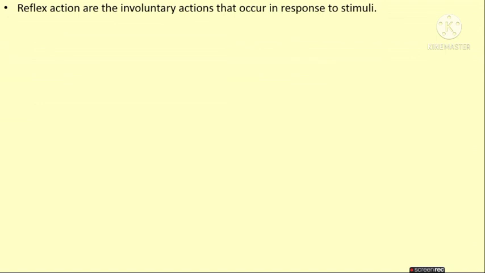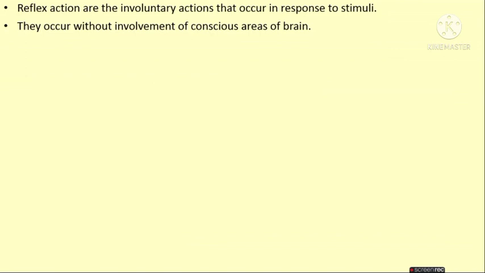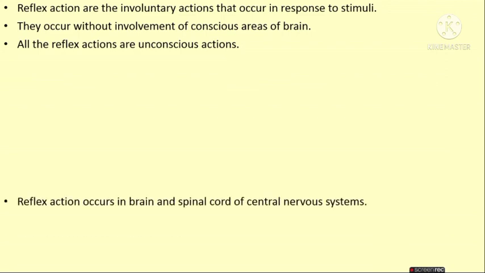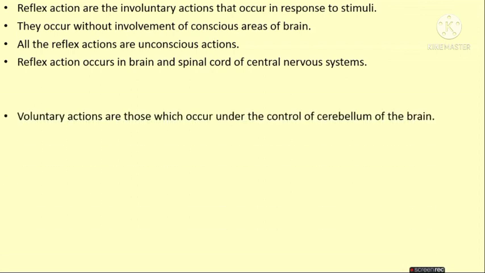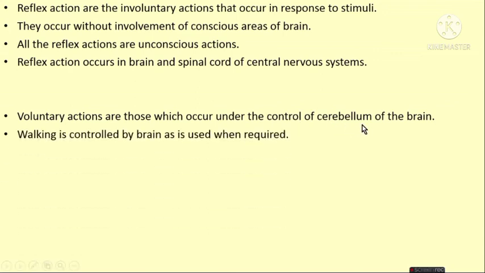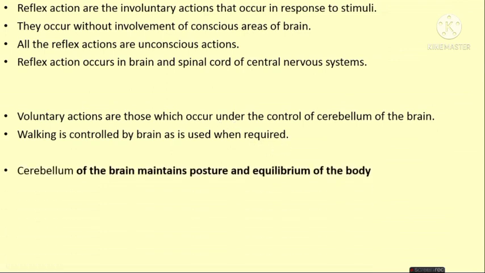Reflex actions are the involuntary actions that occur in response to stimuli. They occur without involvement of conscious areas of the brain. Therefore, all the reflex actions are unconscious actions. Reflex actions occur in the brain and spinal cord of the central nervous system. Voluntary actions are those which occur under the control of the cerebellum of the brain. Walking is controlled by the brain and is used when required. The cerebellum of the brain maintains posture and equilibrium of the body, right?